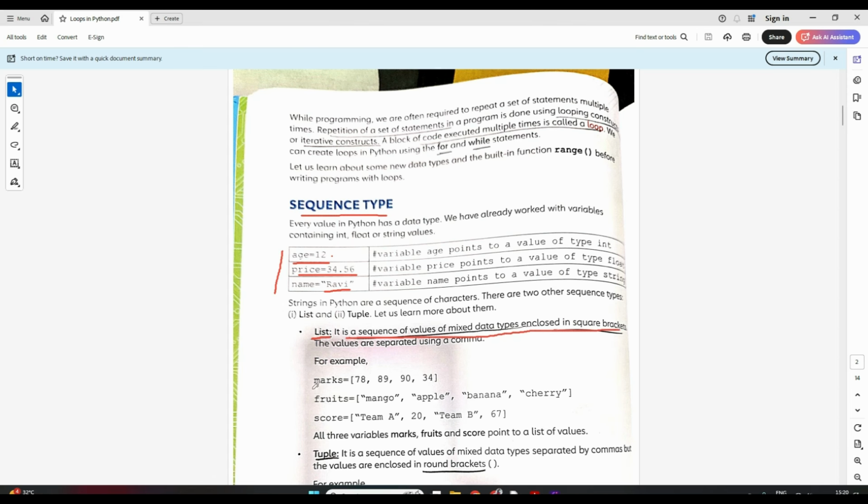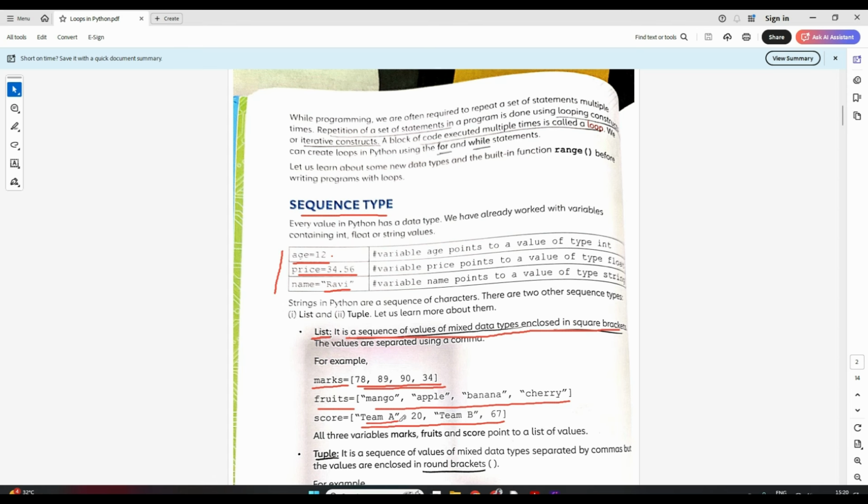Now suppose marks. I can just store marks is equal to 78. That means I'm storing 1 mark. But if I want to store marks of 5 students, then I can have marks is equal to, in square brackets, all the marks separated by commas. Similarly, fruits. Here it is all integer type, here it's all string type, but here you see you have a mixed data type.